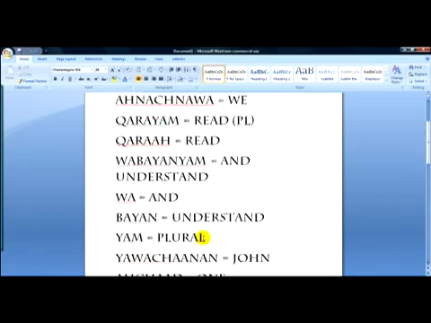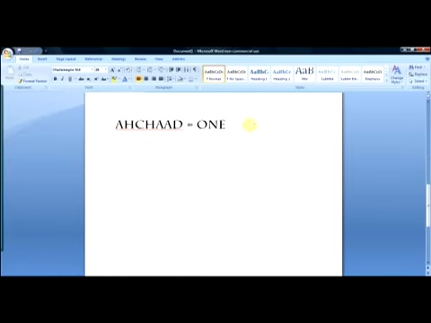Alright, now before we get started with John 1 and 1, I want to go on to the possessive adjectives. Now the possessive adjectives: you have I, male or female.